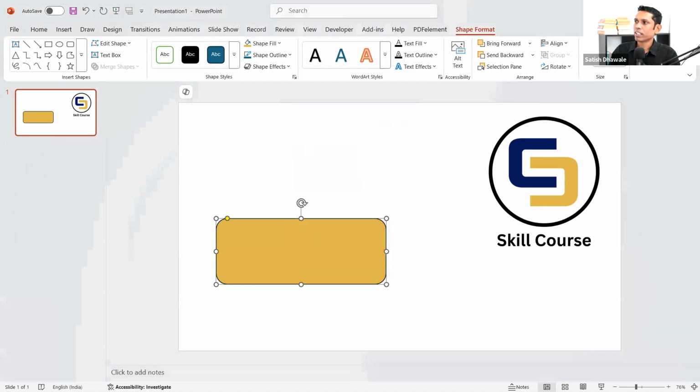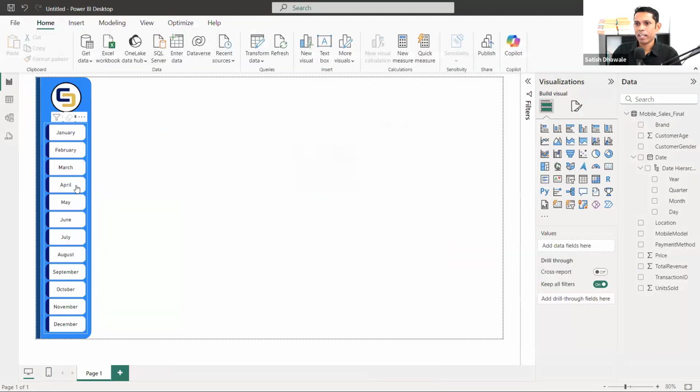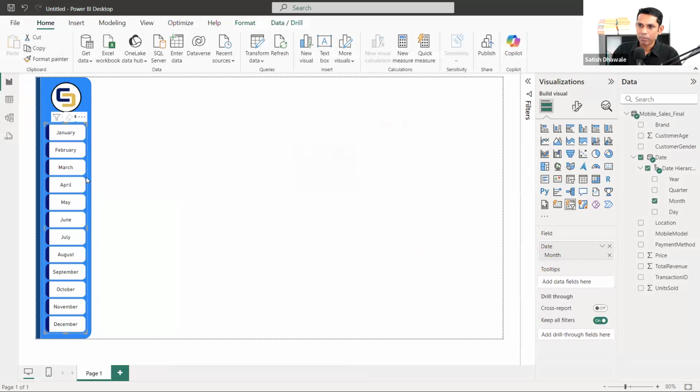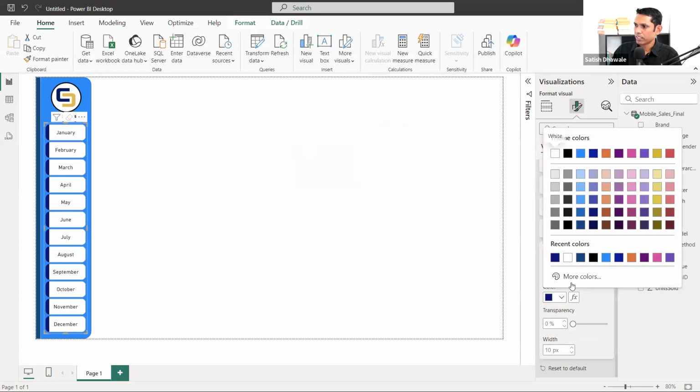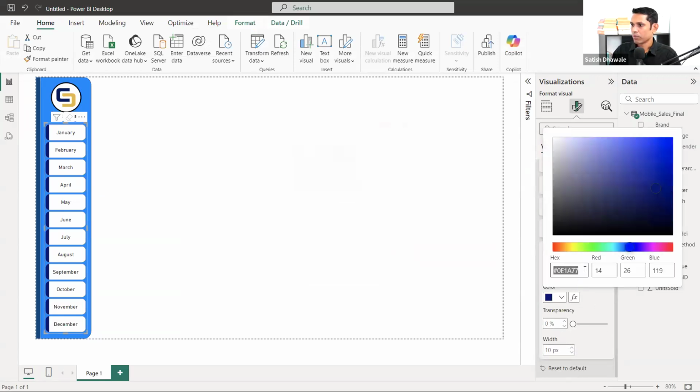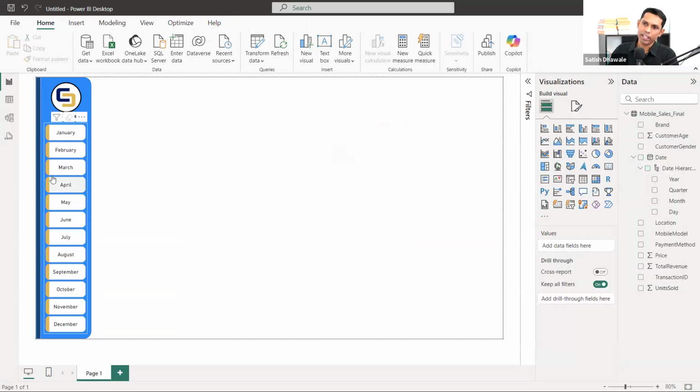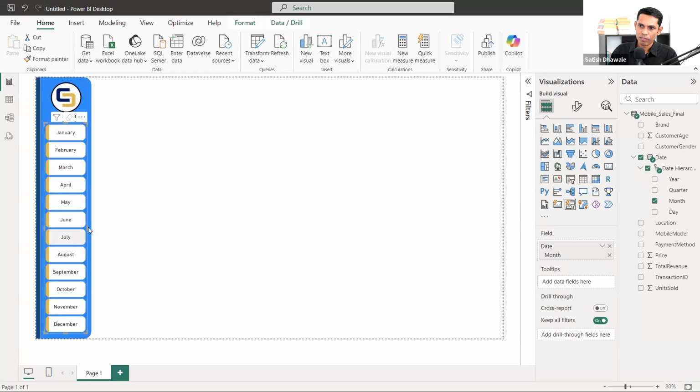Now I'm going to close it, and here I'm inside Power BI and I'm selecting this slicer and clicking on buttons again, and here inside More Colors, I'm going to paste my hex code. Here it is, my color that I am looking for. Okay, I'm not taking blue. It's the sunny yellow that I'm taking. I'm taking this one. So I've taken this kind of orange, or we can call it sunny yellow.